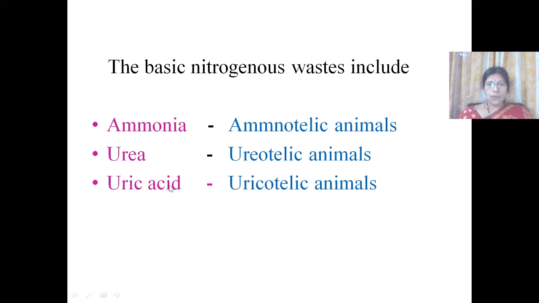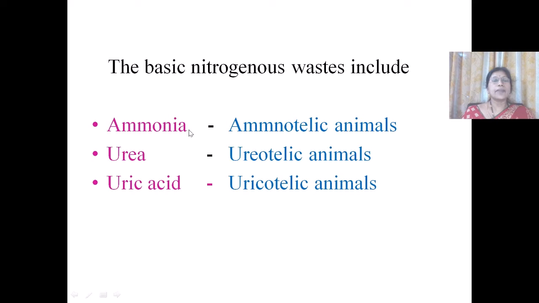These are formed in the catabolism of amino acids and nucleic acids. The animals which excrete ammonia are called ammonotelic animals, those which excrete urea are called ureotelic animals, and the animals which excrete uric acid are called uricotelic animals.